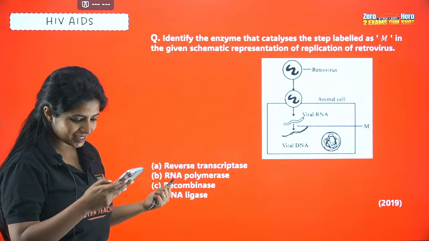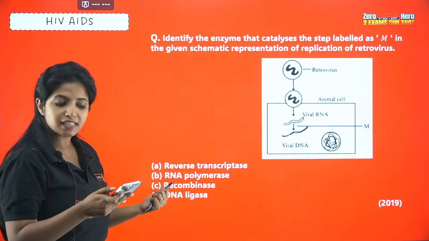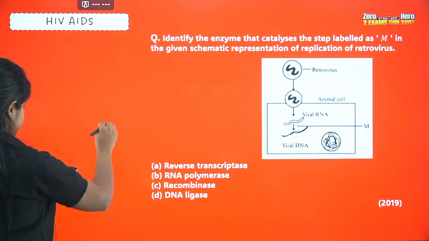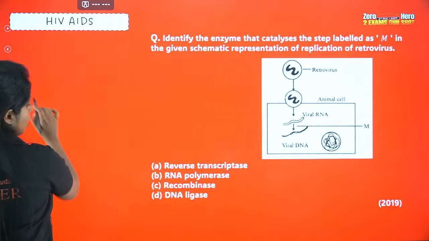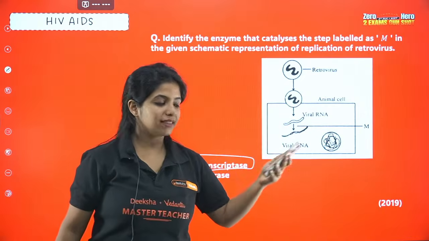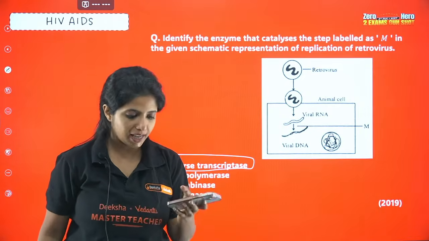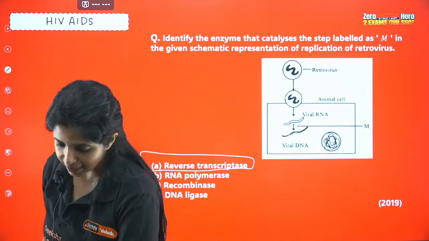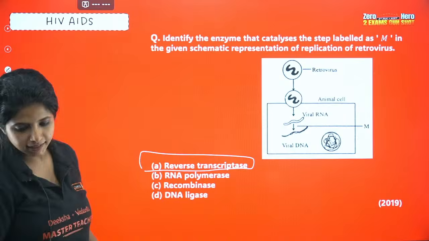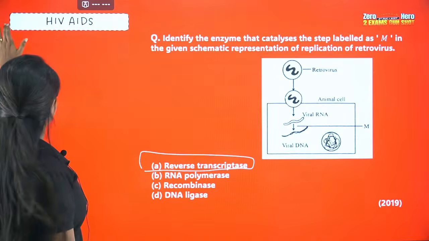Okay, you gave me the answer for this, Sanji. It is A. The answer is reverse transcriptase. Over here, it's a very straight question. It is reverse transcriptase, which will be helping in reverse transcribing the RNA to the DNA. Easy question, right? This came in 2019. Cool. Let's go ahead with the next question.